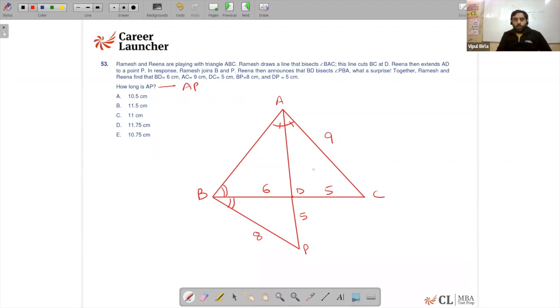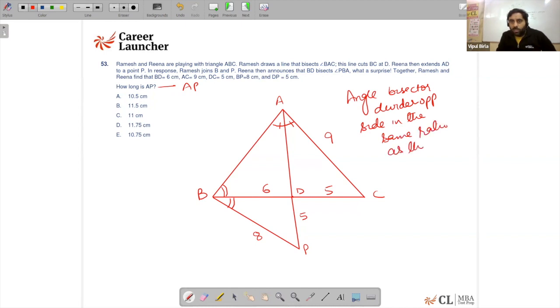Now it is given that AD is an angle bisector and BD also becomes an angle bisector, right, guys? So if I look at triangle ABC and AD is an angle bisector, we know the angle bisector theorem: an angle bisector divides the opposite side in the same ratio as the sides containing the angle.